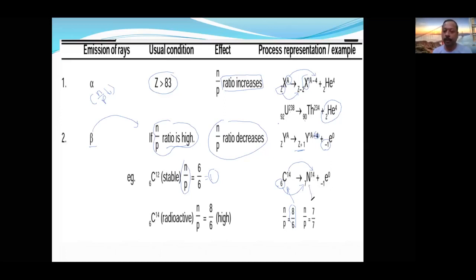And here, the number of neutrons is 7 and the number of protons is also 7. Again it is brought back to the stability zone. Okay. Why radioactivity happens, I think it is clear. The N by P ratio will decide whether it will go for alpha emission or beta emission. But as I told you, alpha and beta are not the only options, there are some more options also. What are the other options available and when it will go for such an option, that we are going to see in the next slide.